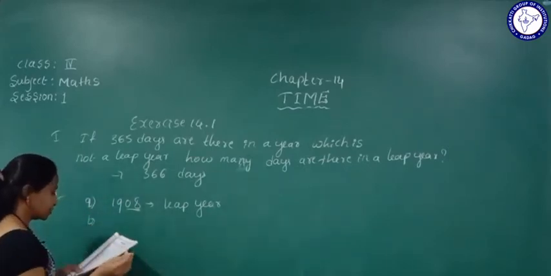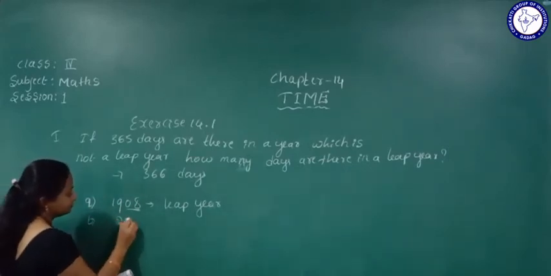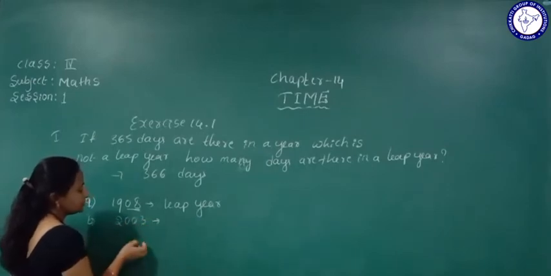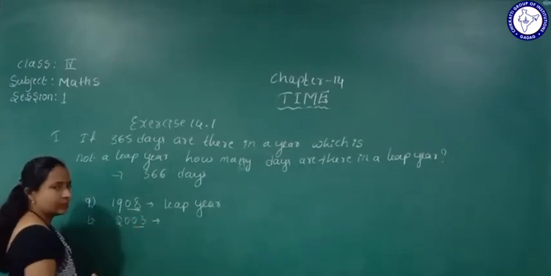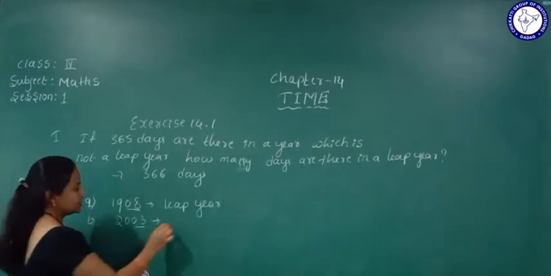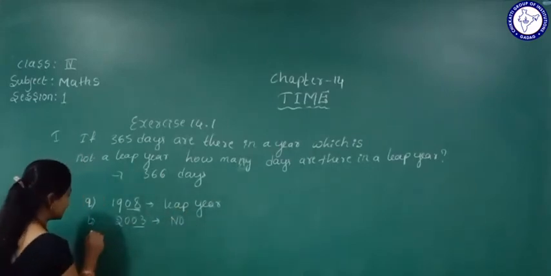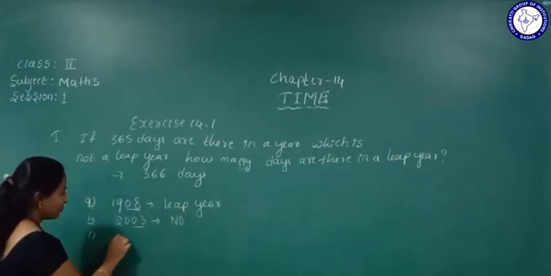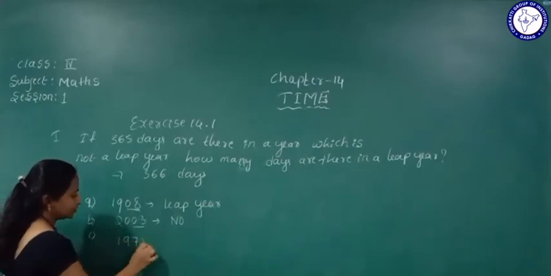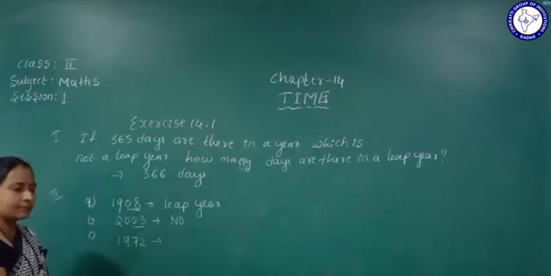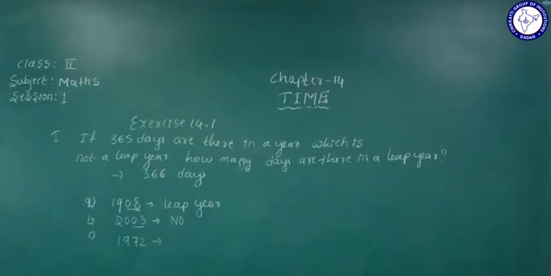Okay, the second one they mention here is 2003. See here, students, are these two digits divisible by 4? No, that is not a leap year. Okay, and see the next one, 1972. It is divisible by 4.